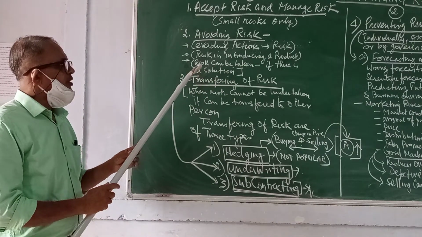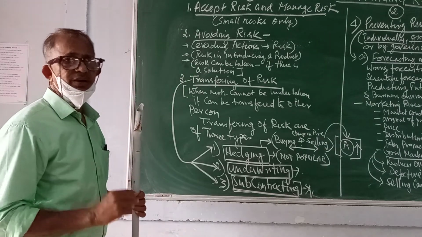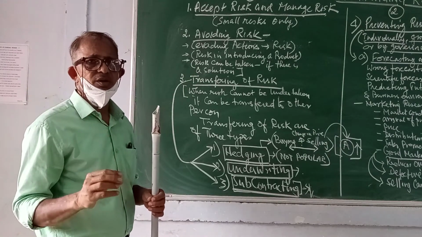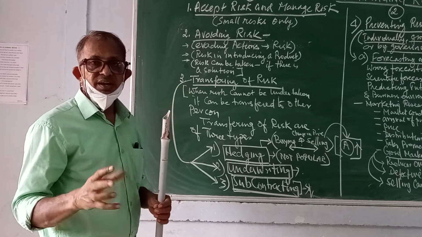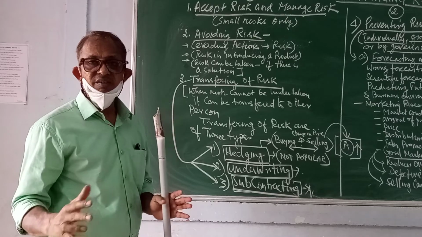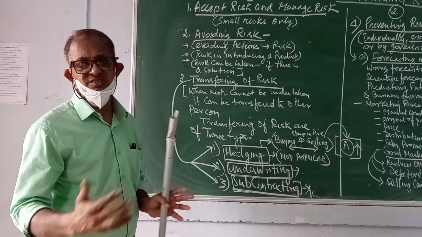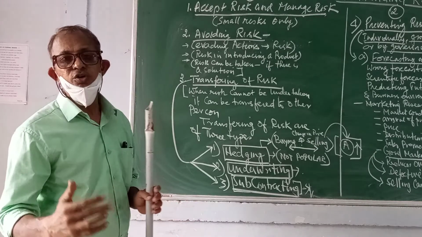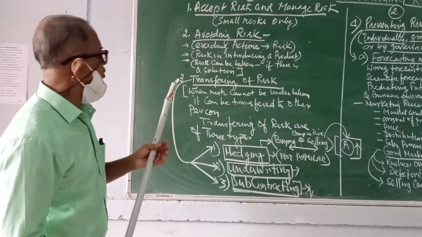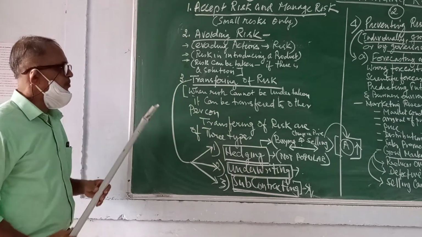And the third point is risk can be taken. I don't say risk should not be taken at all. I say risk should be taken provided I as a businessman have an alternative solution to manage the risk. Only under such a situation can I be called sensible enough to take risk. I hope you must have understood these three basic points in point number 2.